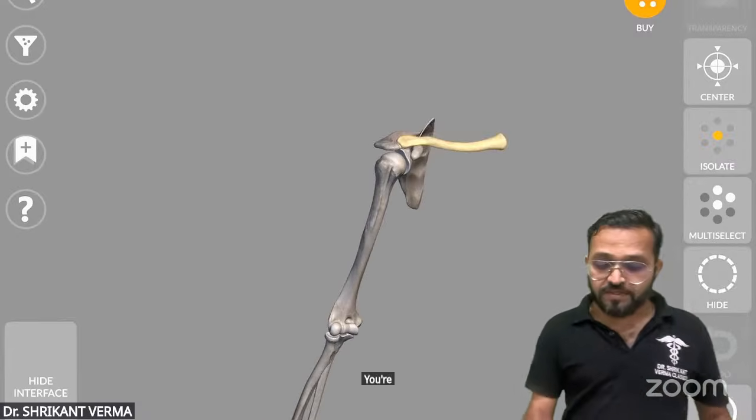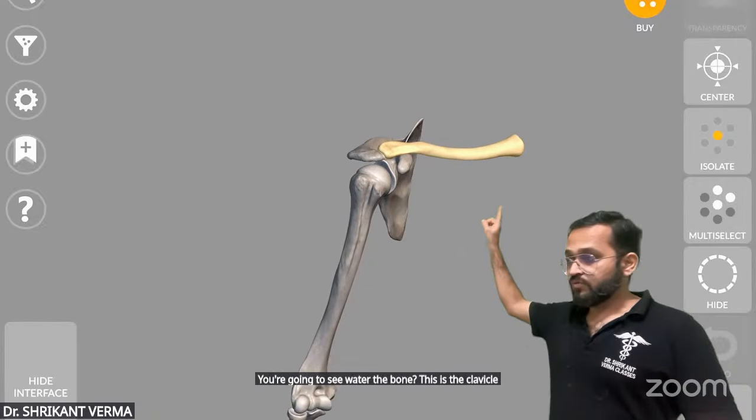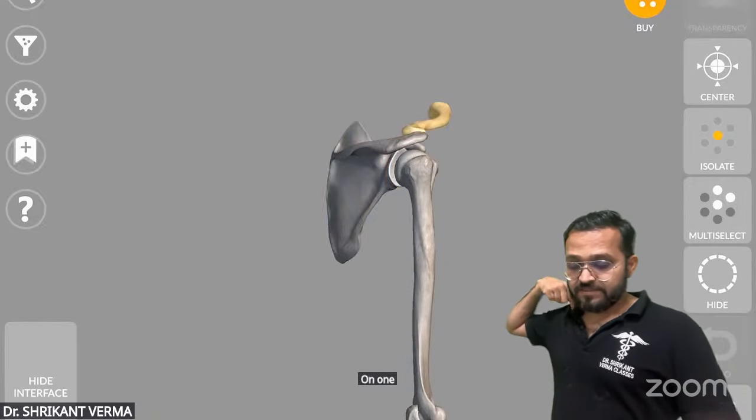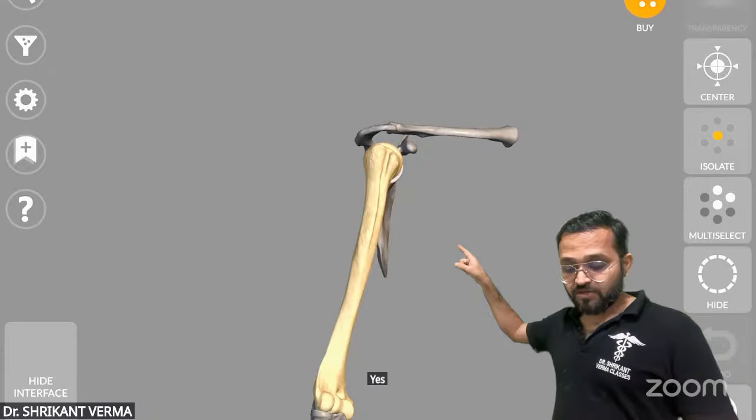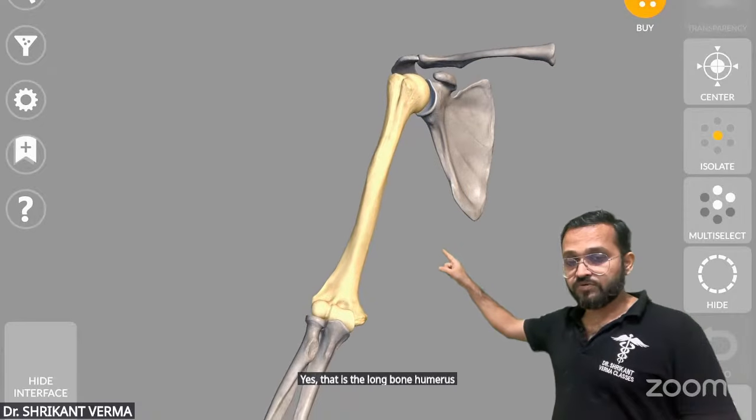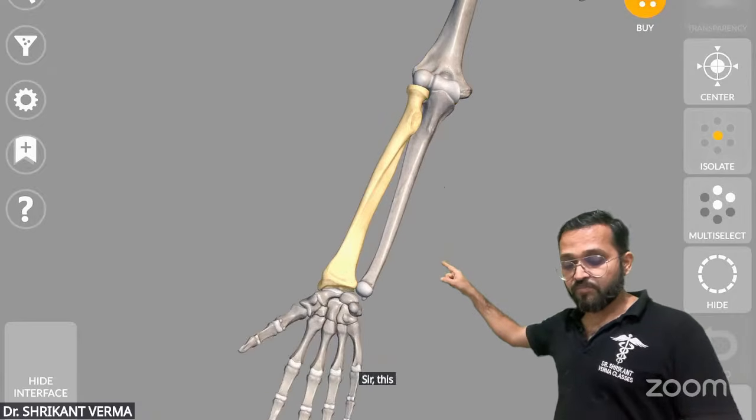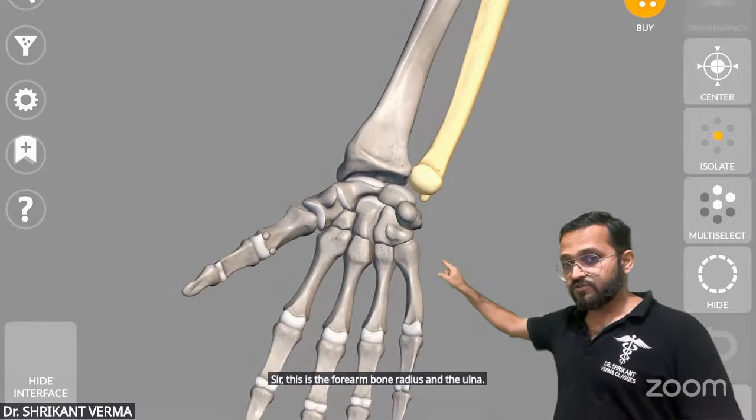Can you see what are the bones? This is the clavicle, also known as the beauty bone. One clavicle on one side. This is the shoulder blade. That is the long bone, humerus, funny bone, humerus. Sir, this is the forearm bones, radius and the ulna. And here you can see the carpal bones.